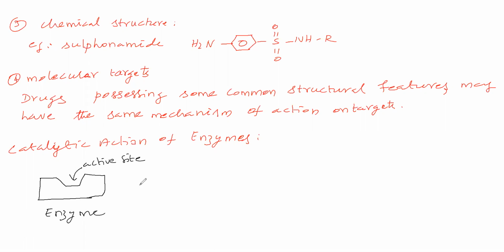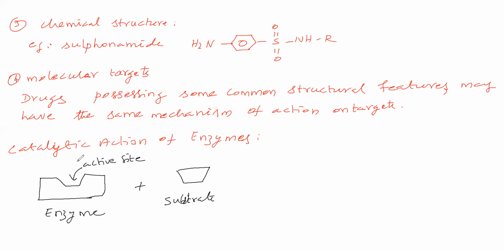And we will take the substrate. The substrate is like this. So, what is the shape of the substrate? Like that shape, that substrate should fit in the enzyme active site. The enzyme will have the shape, this is the active site, this is the substrate. The substrate which can fit here will go for the enzymatic reaction.